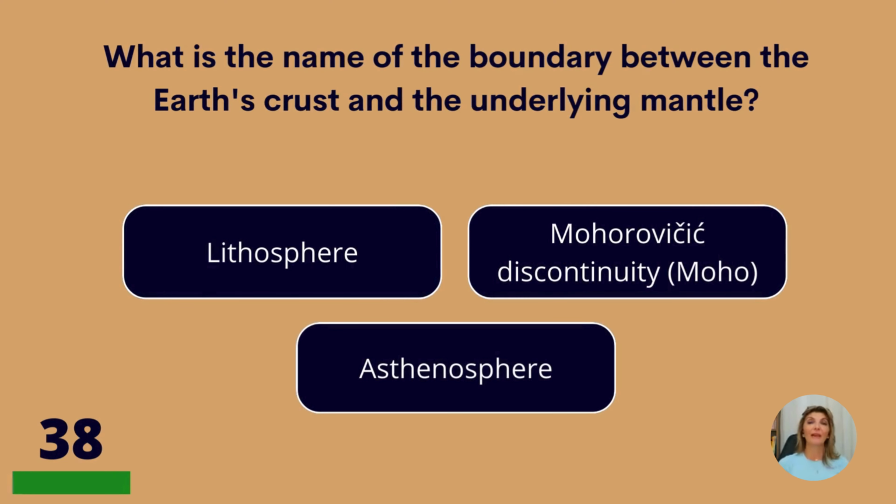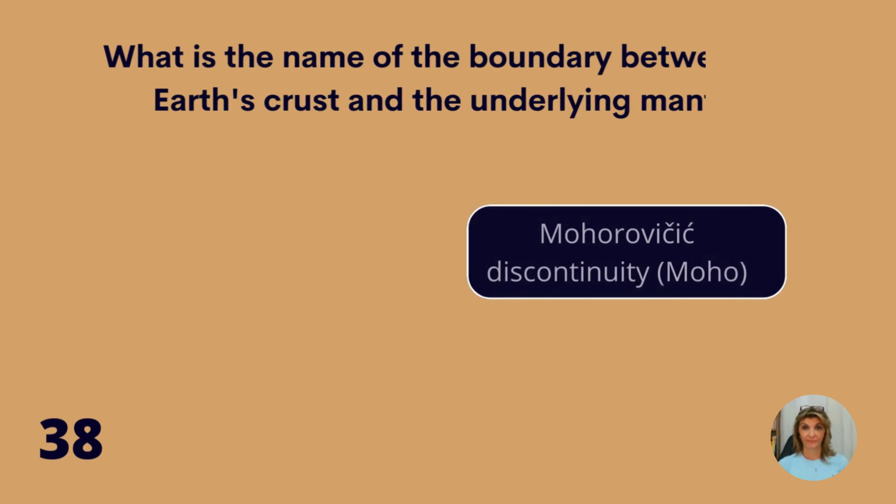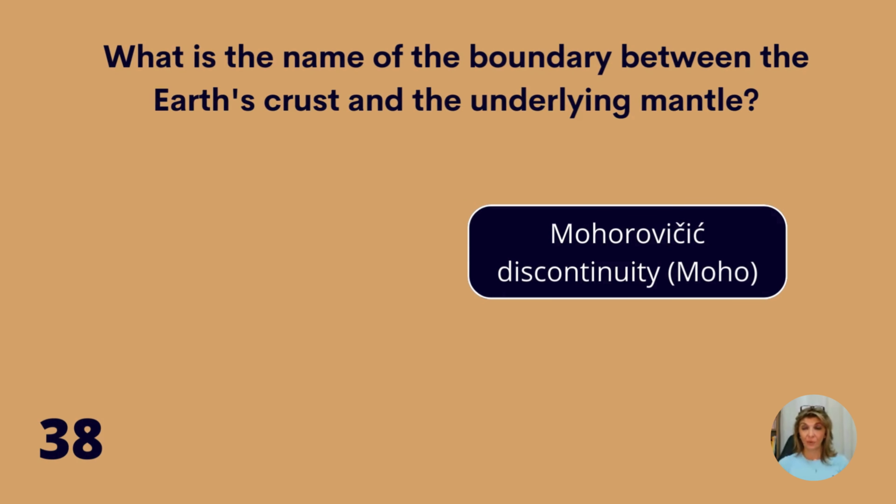What is the name of the boundary between the Earth's crust and the underlying mantle? Lithosphere, Moho discontinuity, or asthenosphere? Moho discontinuity.